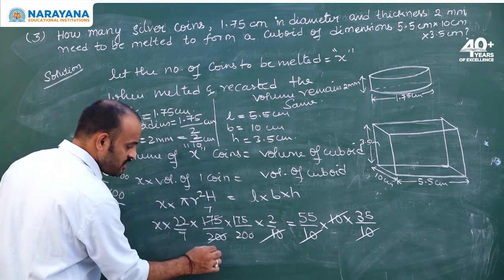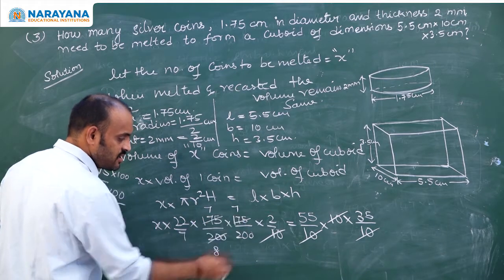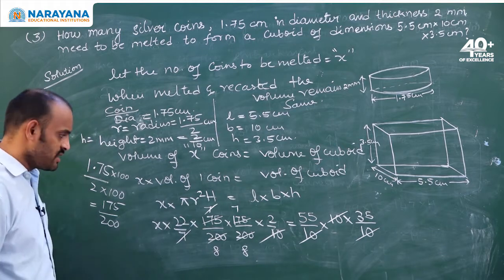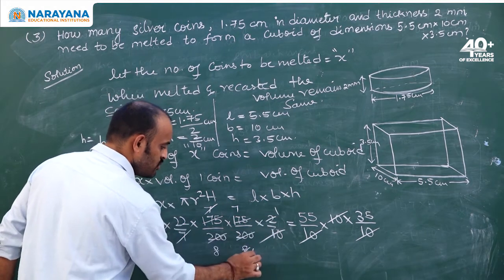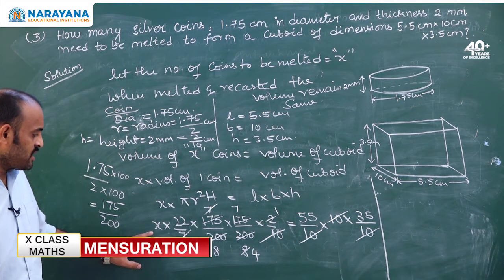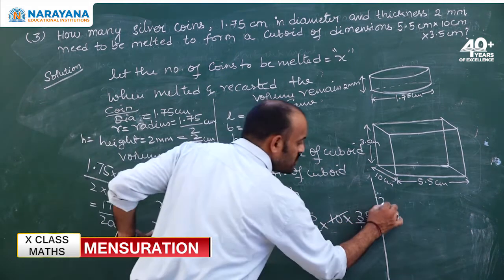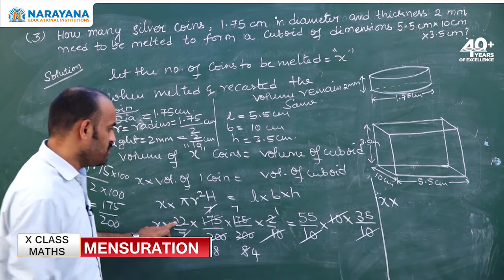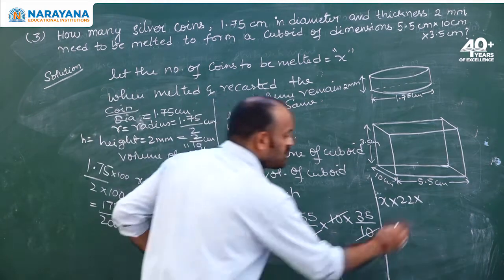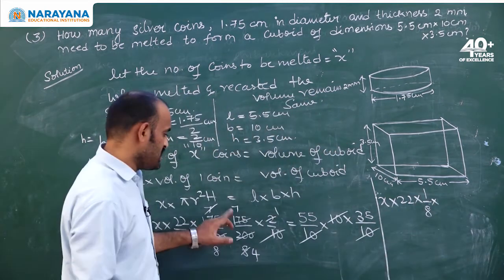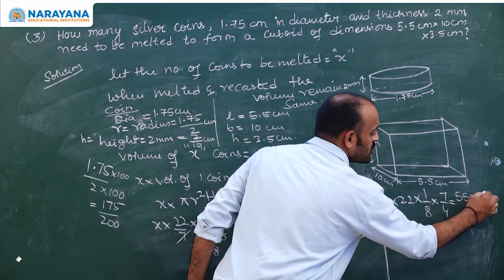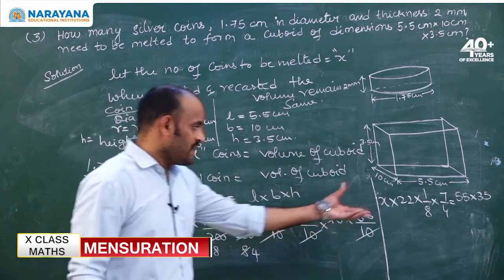Now if you observe, these two can be divided. 25 sevens are 175, 25 eights are 200. Shall I cancel the 7 and 7 here? Cancelled. 2 ones are 2, 2 fours are 8. So the leftover I will write here. What is leftover on the left hand side? x is leftover into 22, into here 1 by 8 is leftover, into here 7 by 4 is leftover, is equal to 55 into 35. Now transpose these terms to the other side.